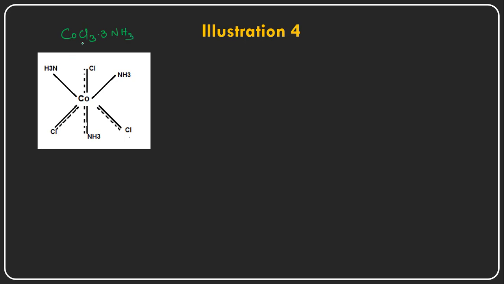3 moles of ammonia is there, and this particular complex is not giving any test with the silver nitrate. So silver nitrate test it is not giving, means there are no chloride ions in the ionization sphere, because the silver nitrate test is not given. So silver nitrate is not forming a silver chloride.